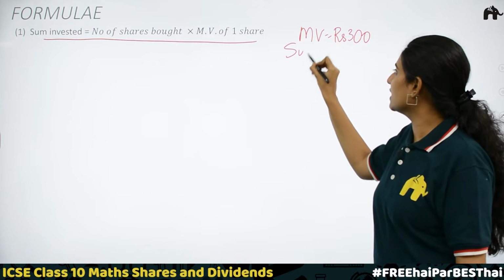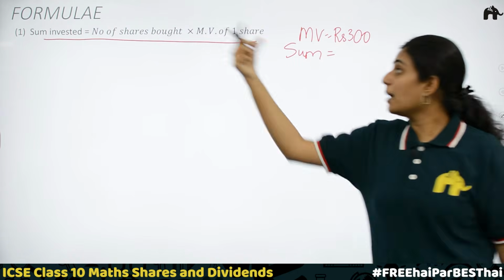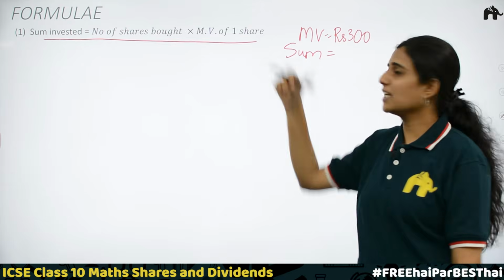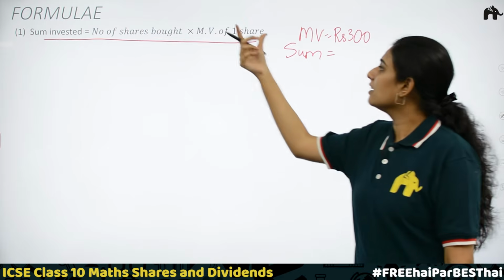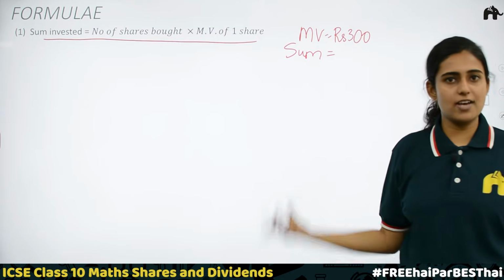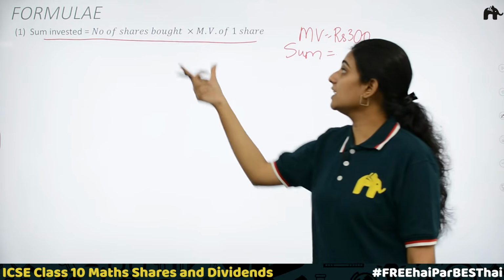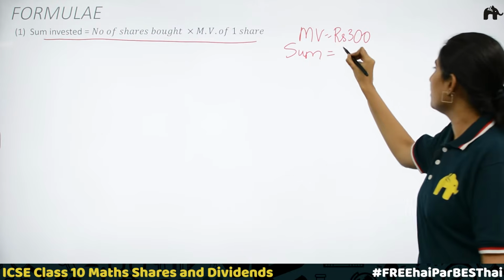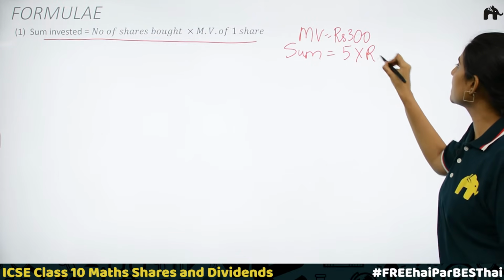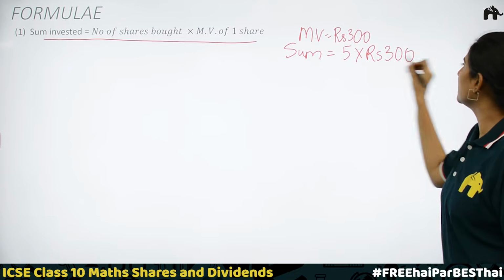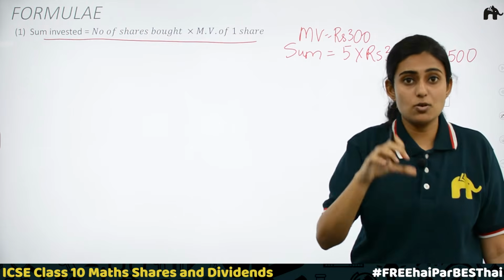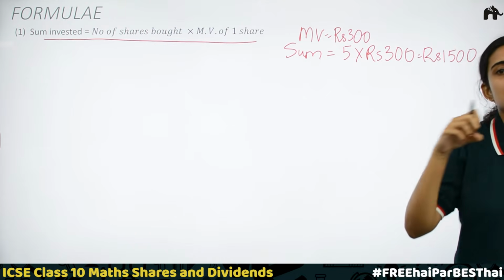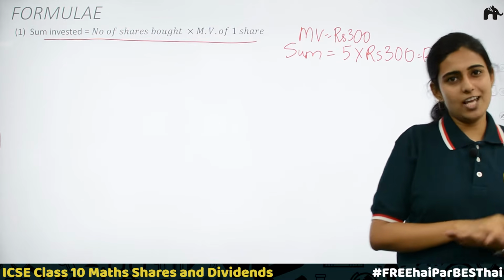Sum invested will be equal to number of shares into market value of 1 share. If he needs just 1 share, then sum invested will be equal to market value of the share. But here this person needs 5 shares. Sum will be 5 into rupees 300. That is rupees 1500. If he invests 1500, he will be purchasing 5 shares and become a shareholder.